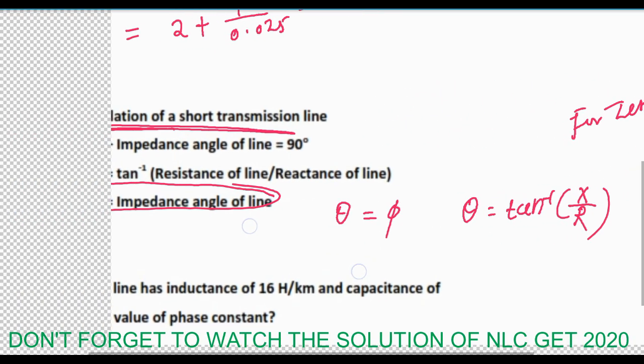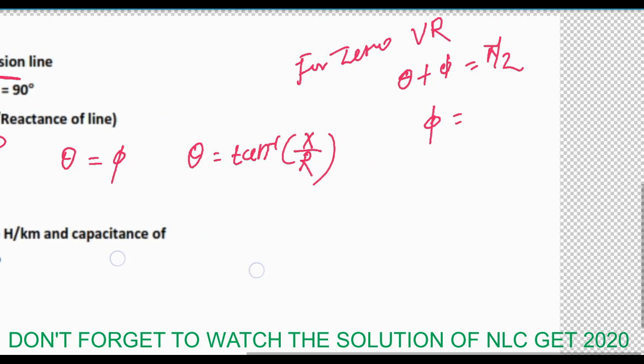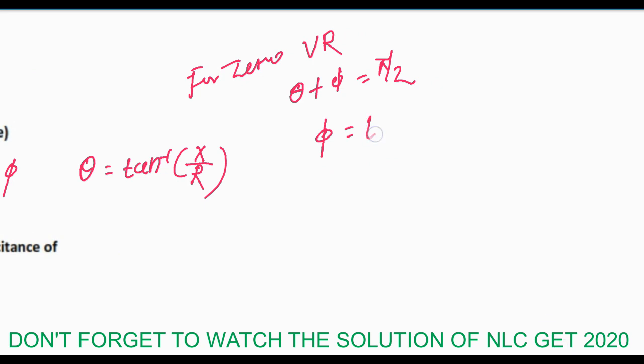What is phi? Phi is the phase angle of load. Phase angle of load will be tan inverse of R by X. And what is R and what is X? R is the resistance of the line and X is the reactance of the line, and this is for the load for zero voltage regulation.